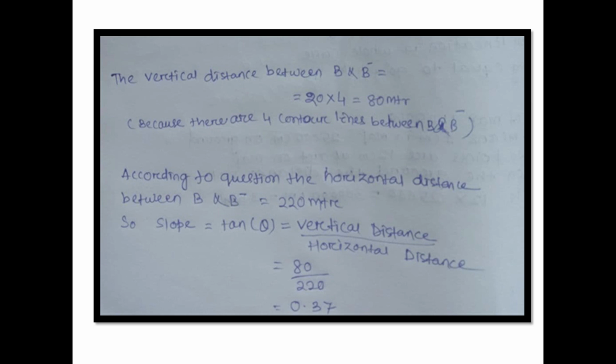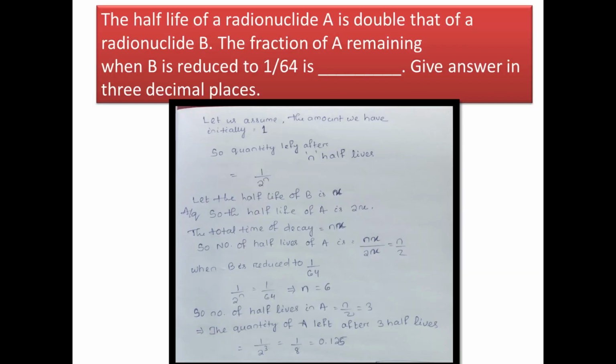The next question, the half-life of a radioactive nuclei A is double that of a radioactive nuclei B. A fraction of A remaining when B is reduced to 1 by 64 is dash. So here let us assume that we have amount initially equal to 1. So the quantity left after n half-lives will be 1 by 2 to the power n. This is a formula, okay. Now let the half-life of B is x. Now according to the question, the half-life of A is double of that of the B. So the half-life of A is 2x.